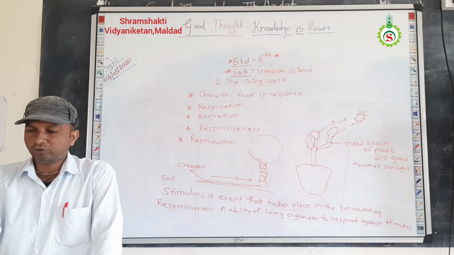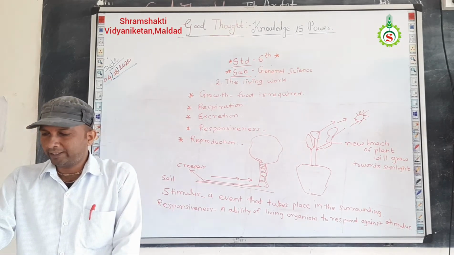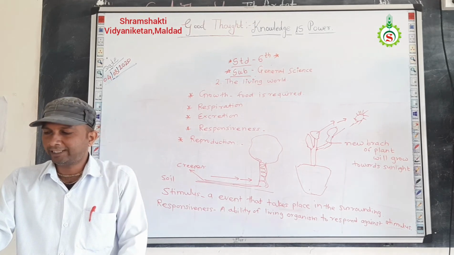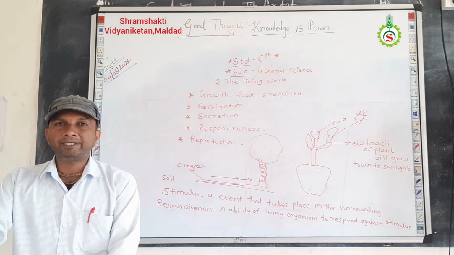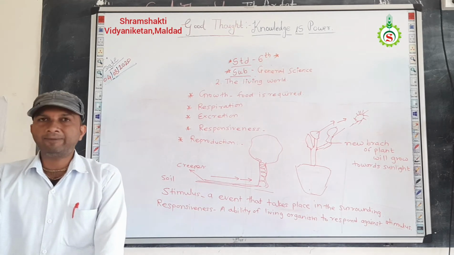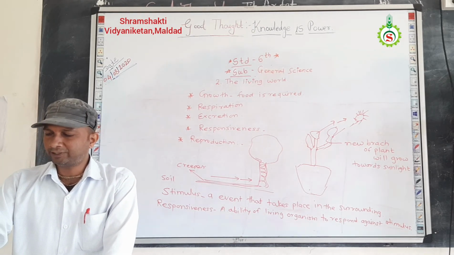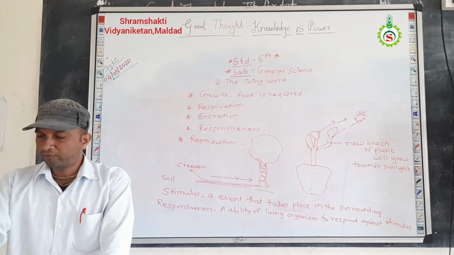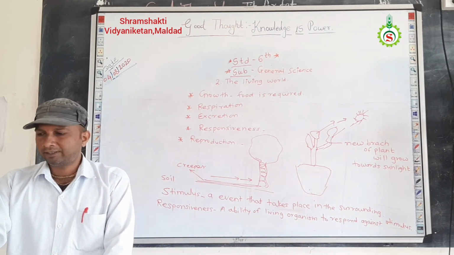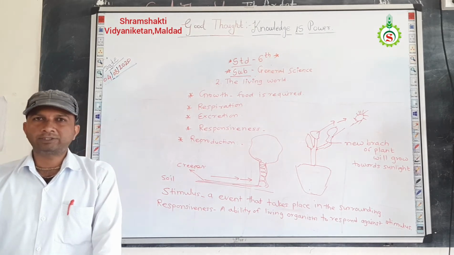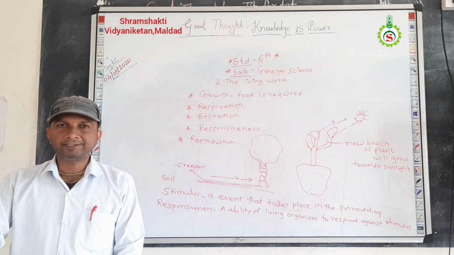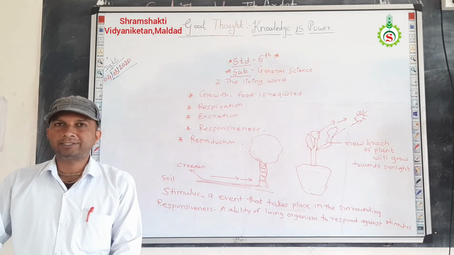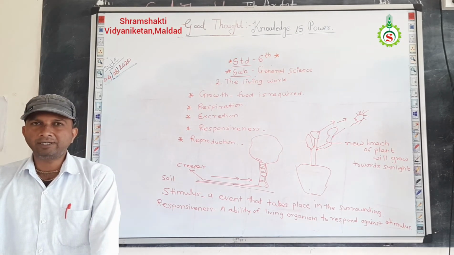What do these pictures show? In the first picture, you can see a bird and eggs. In the second picture, the development of a plant takes place with the help of leaves. In the third picture, a mare gives birth to a foal, and in the fourth picture, a new rose plant is produced from the stem. So all these four pictures give information about reproduction.